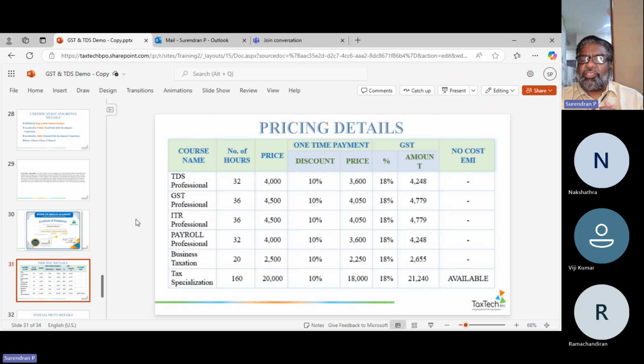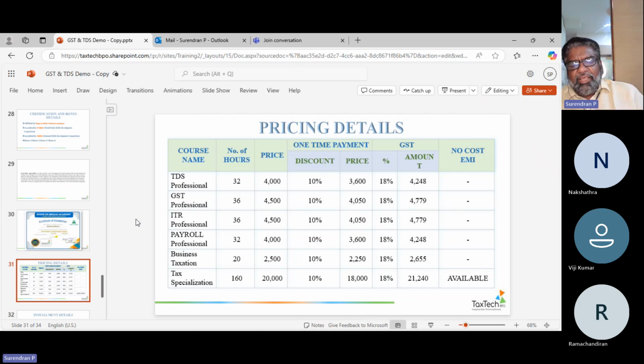So what sort of course structure do we have here? You can choose whatever structure you want, and talk to your marketing people, there are about 4 of them. I don't know through whom you have come here. You can discuss the pricing with them. Roughly, if you want TDS professional, it's 32 hours. GST only, 36 hours. Income tax professional, 36 hours. Payroll management, 32 hours. Only business taxation, 20 hours. If you want the whole structure to be understood, everything, that's 160 hours.